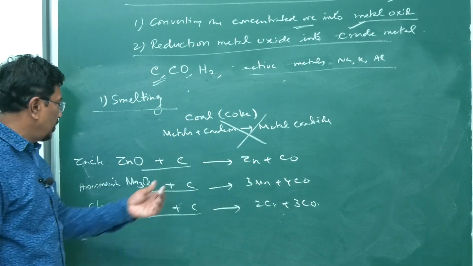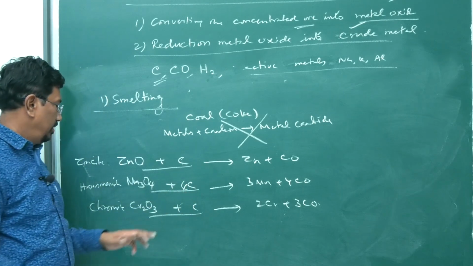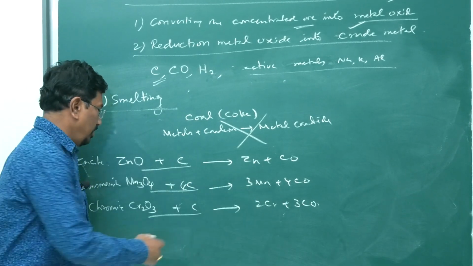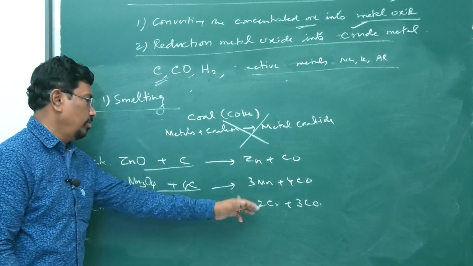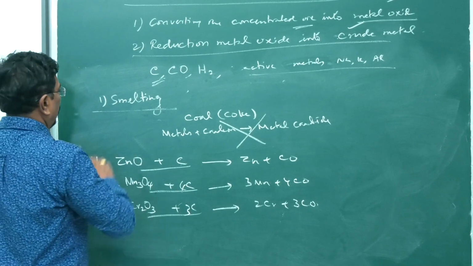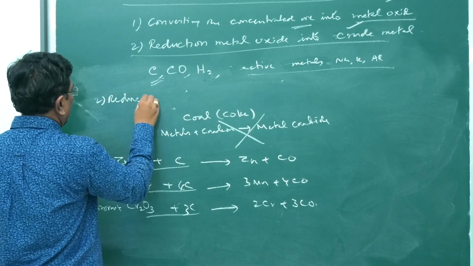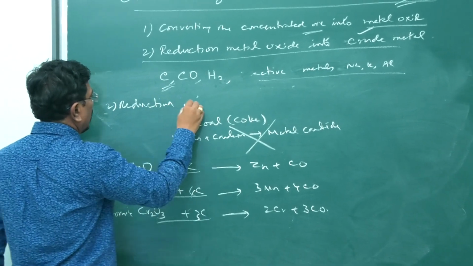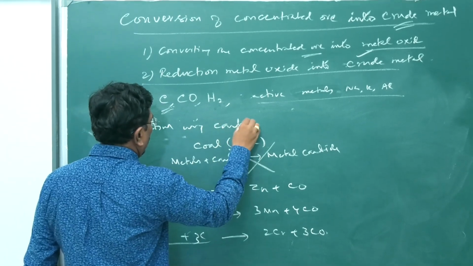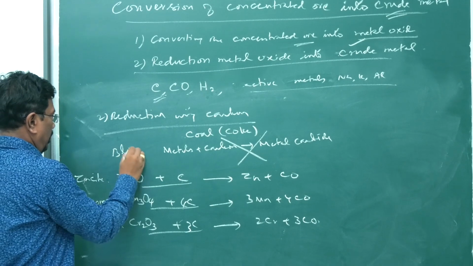I have written the balanced equation because after all 4 oxygen, therefore 4 CO, 4C. 3 oxygen, therefore 3C. 2 chromium 2. Balancing is not a difficult task. This is done in a blast furnace. So it is not smelting. Reduction using carbon, coal or coke in a blast furnace.